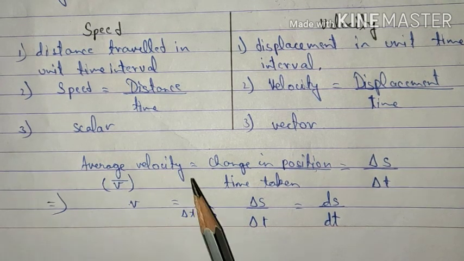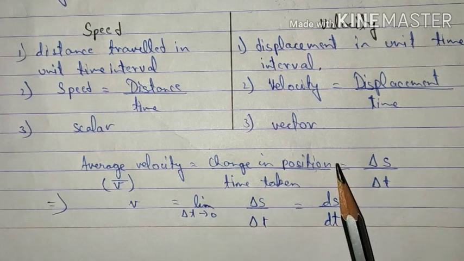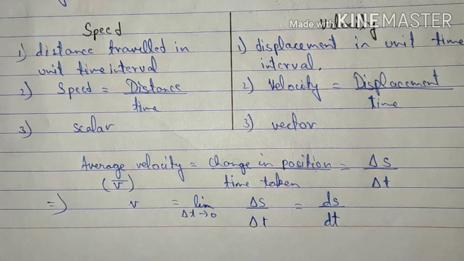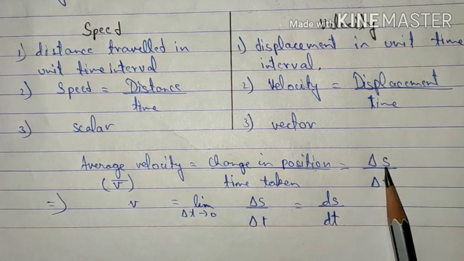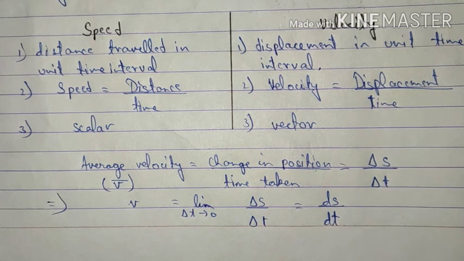The average velocity is given as change in position upon total time taken, that is change in position upon change in time, or you can say displacement upon change in time. The symbol for average velocity is V bar.